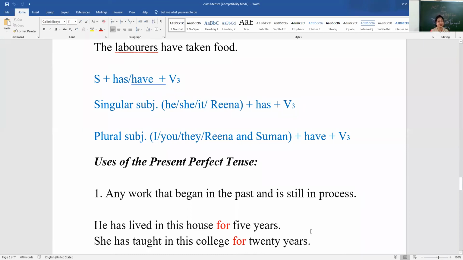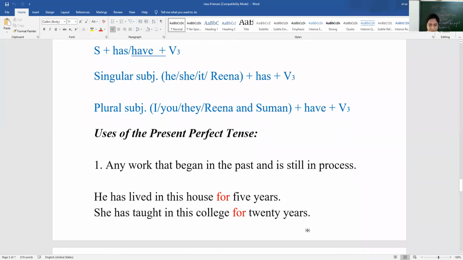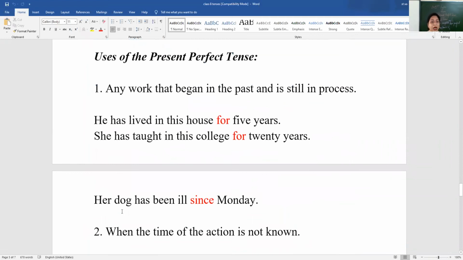So she has been in this college for all these years. Then her dog has been ill since Monday. Okay, so that means on Monday her dog fell ill and he is still ill.